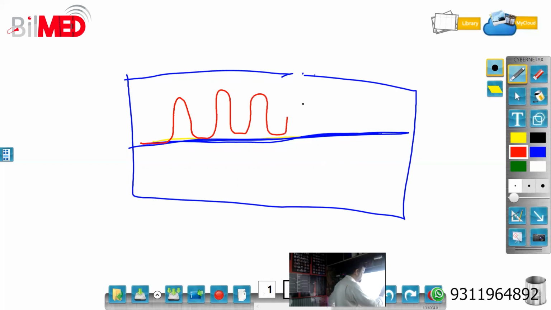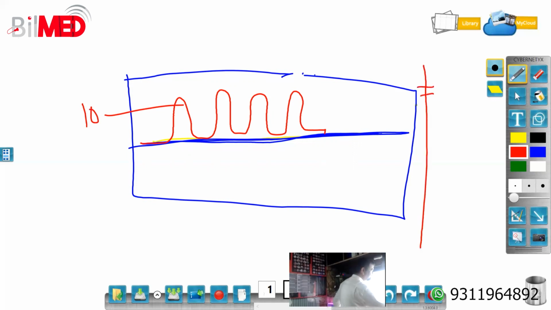What I mean by this much is that the height of this wave is, for example, 10 centimeters. And here is the PRF. It is 0 over here, and it will be -1 over here and +2 over here.